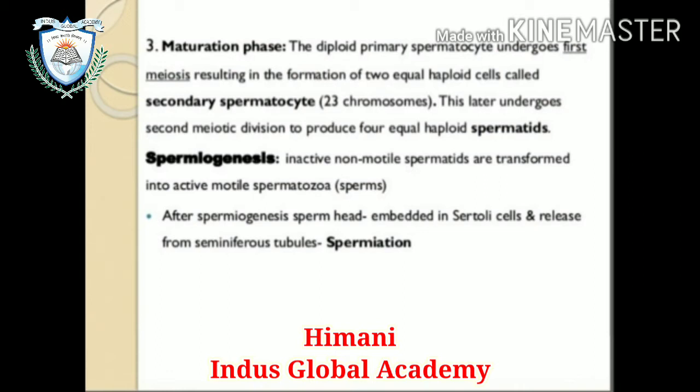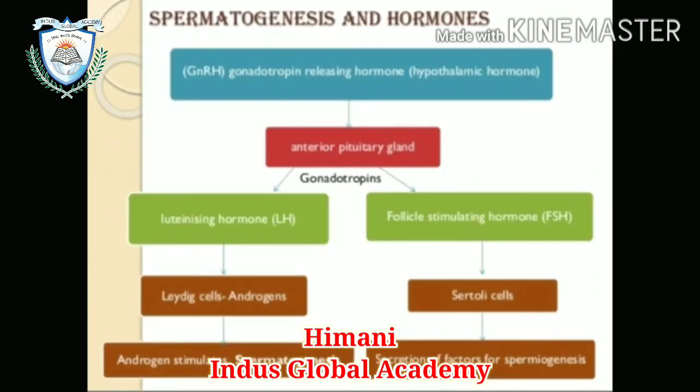Spermiogenesis, in which inactive non-motile spermatids are transformed into active motile spermatozoa. Spermatozoa is also known as sperm. After spermiogenesis, the sperm, embedded in Sertoli cells, are released from the seminiferous tubule, which is called spermiation. Now, the hormones affecting spermatogenesis.